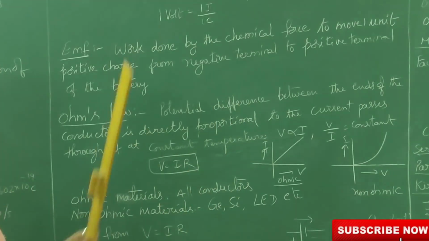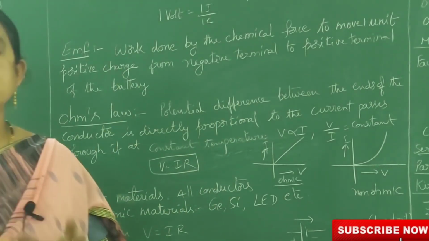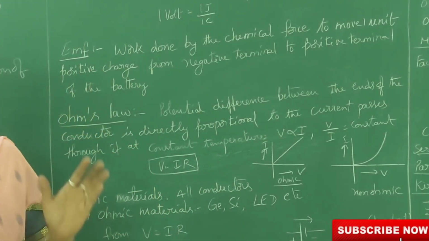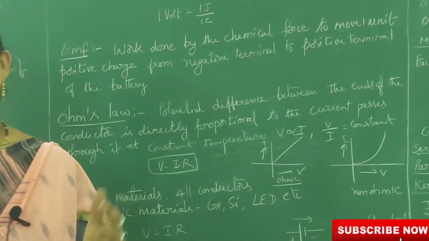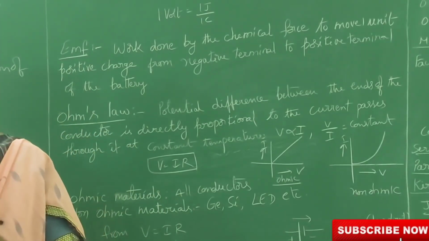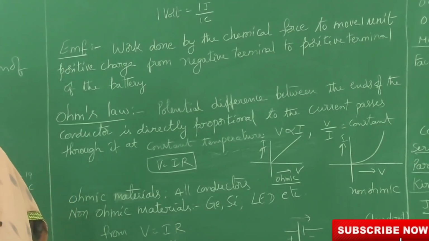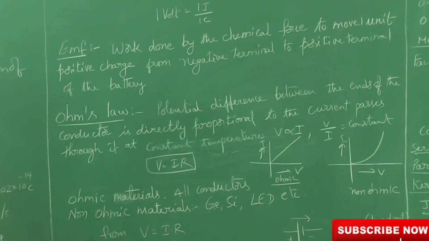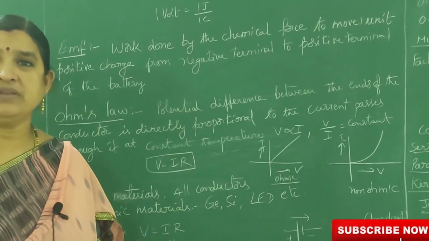Let us see. Substances that obey Ohm's law are called ohmic substances. Some substances do not obey Ohm's law, and those are called non-ohmic substances. All metals work as ohmic substances.